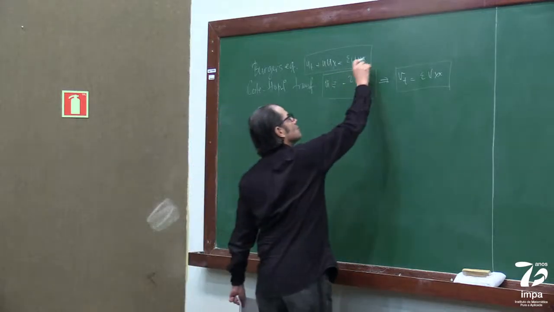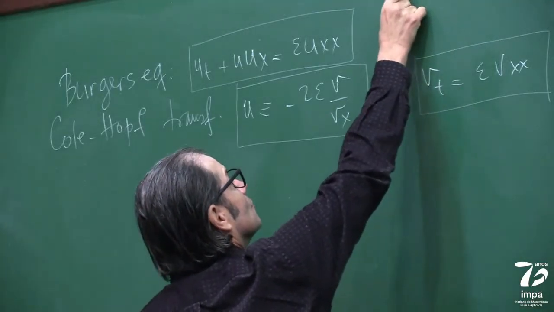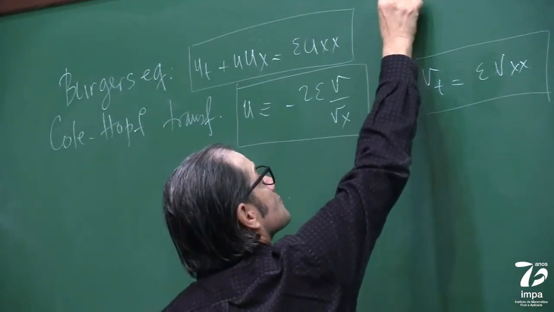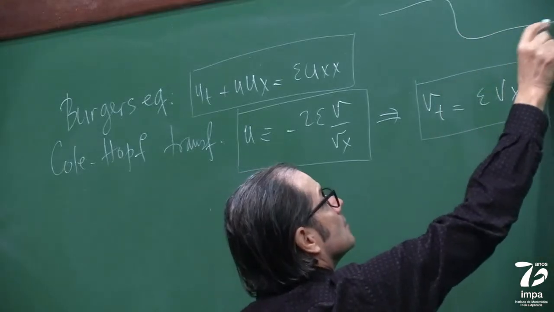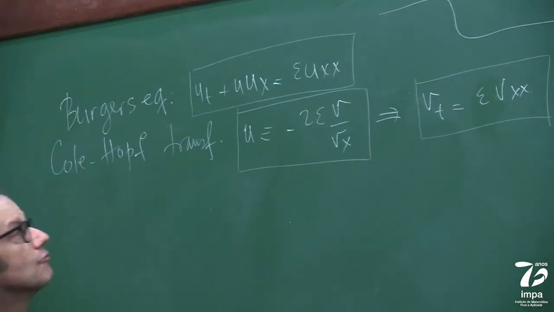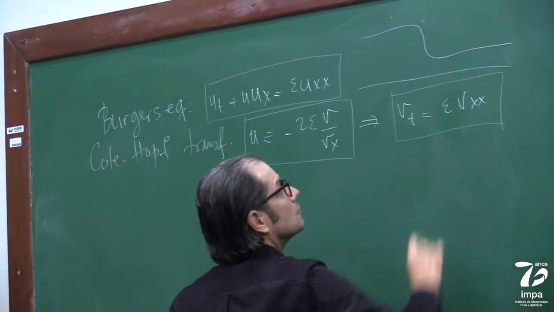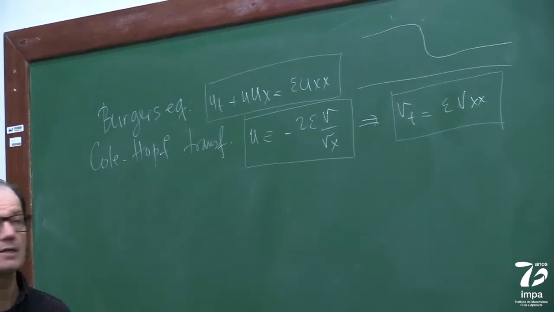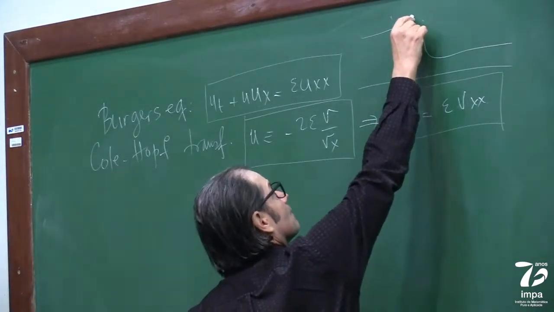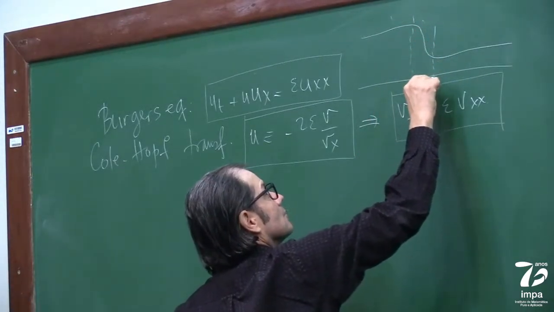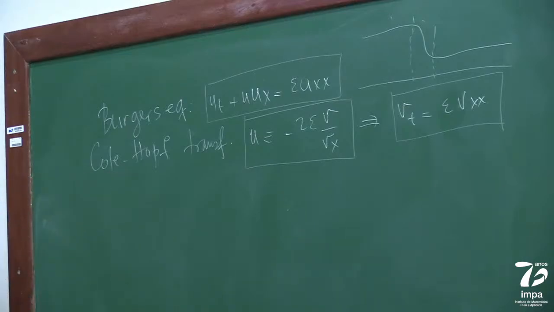Remember also that for this equation here, I showed you a solution that was something like this. A hyperbolic tangent for two constant states, right? And we saw that this part here scaled with epsilon.